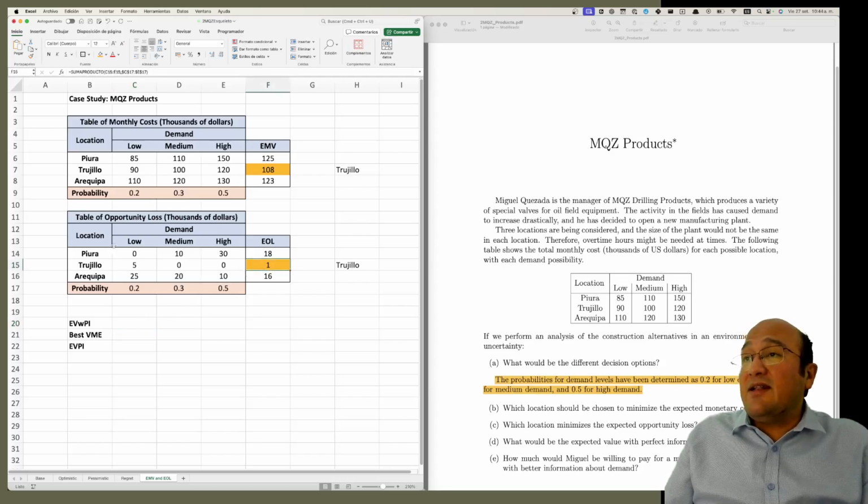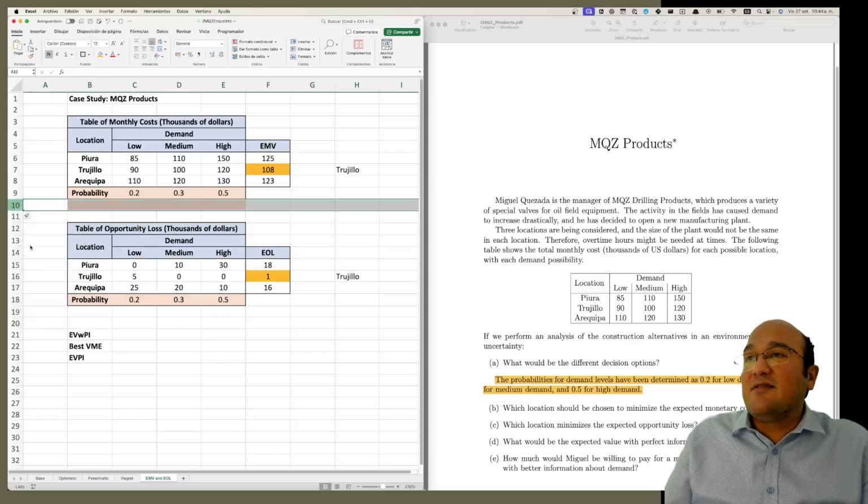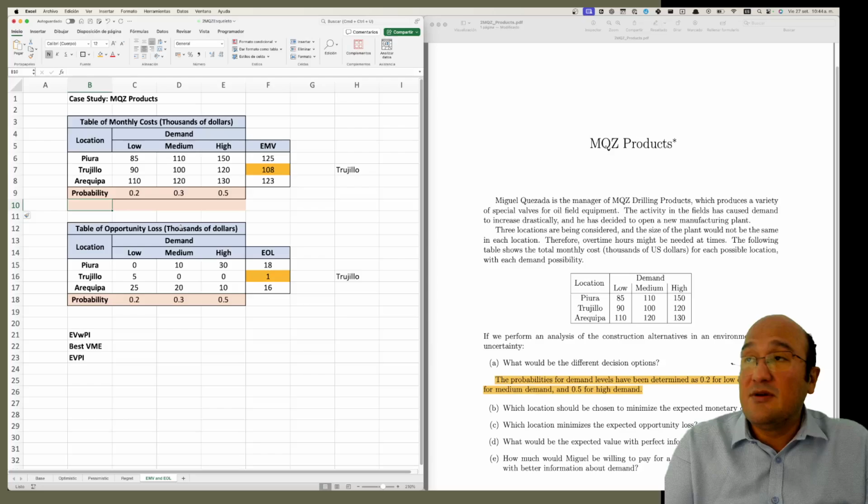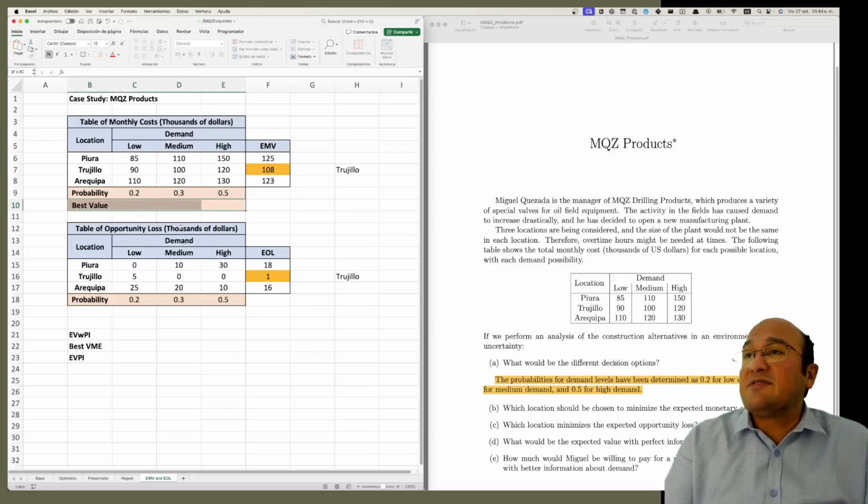Okay, then let's do the expected value with perfect information. For that, I will add one more row, and let's put best value. Okay, let's fix this.